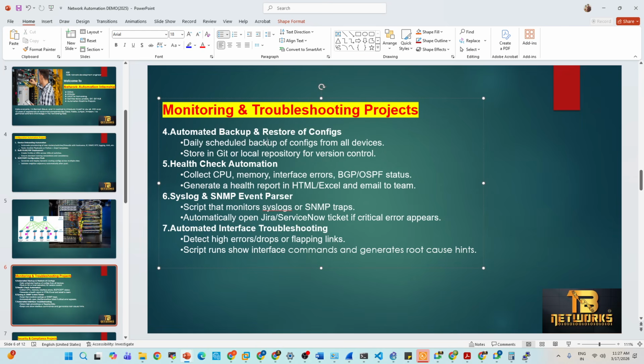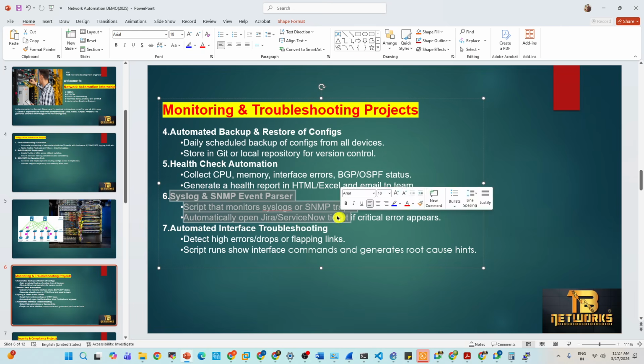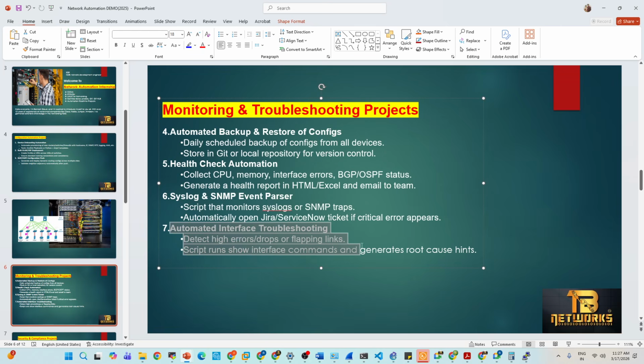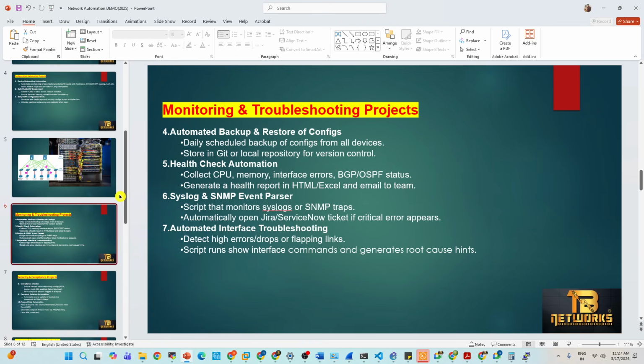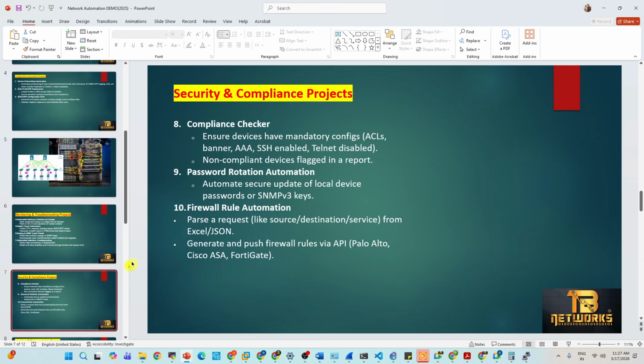Just now I told you, you have to take a backup of your config and restore the config. Health check is very important. When you do any activity, you need to do a health check. Then syslog and SNMP event parser, automated interface troubleshooting. Any physical interface, if it is flapping, or you need to run show CDP neighbors, show LLDP neighbors, to check whether the cables are connected properly or not, by using this automation you can do that as well.